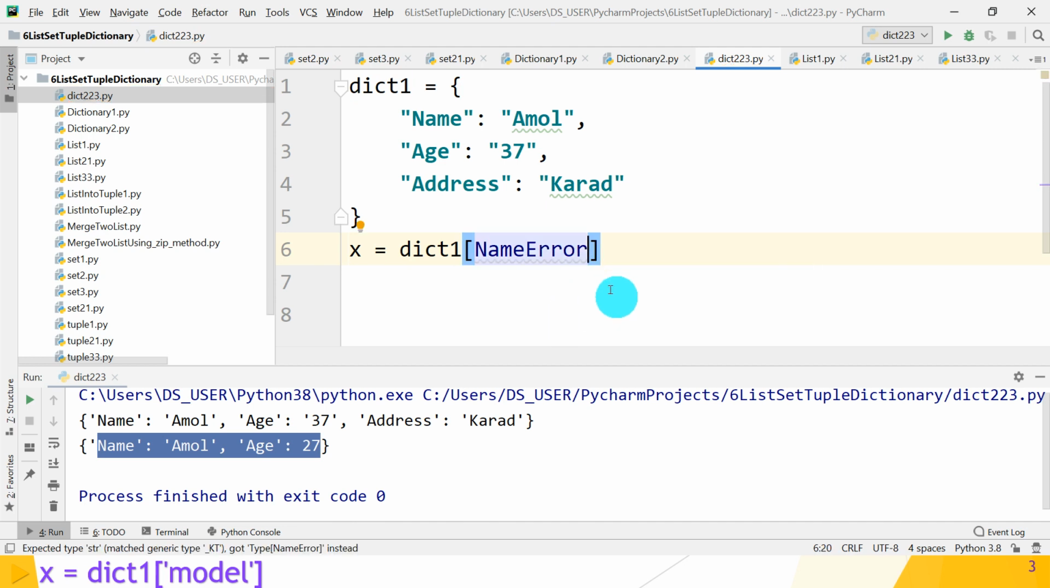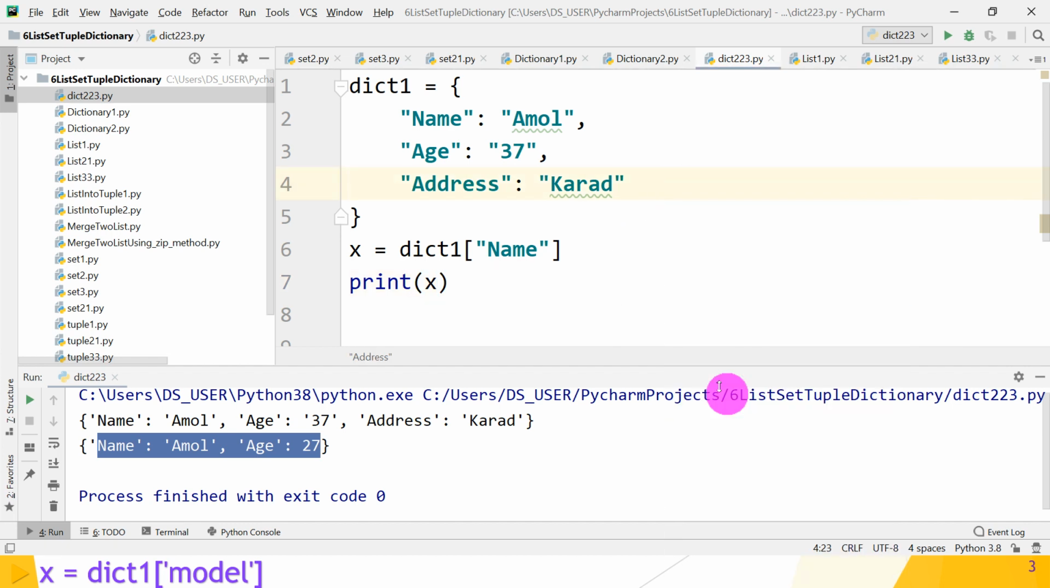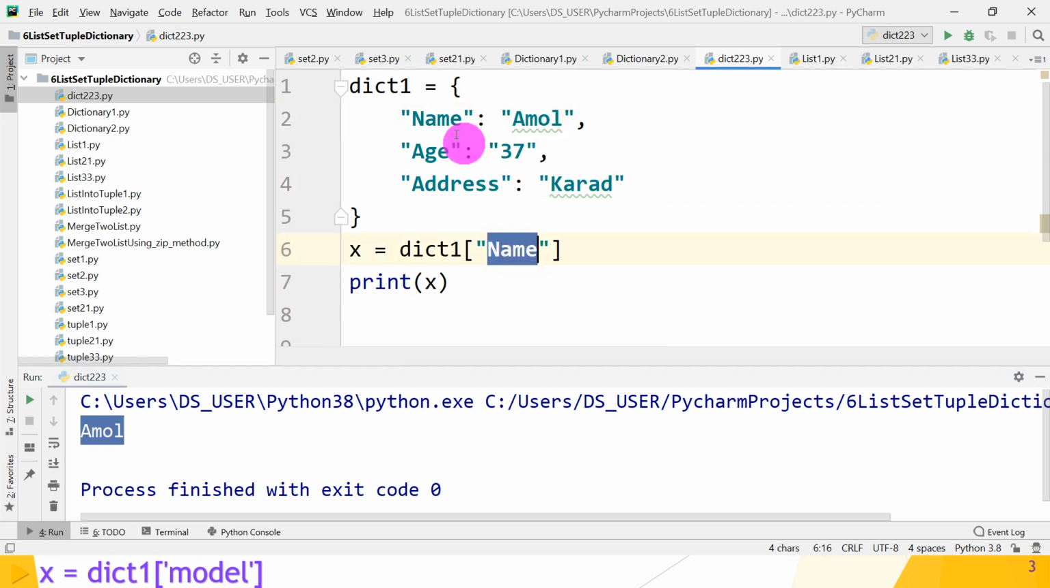Okay, so name, which is inside the double quotes. Now print x. Great. So after printing x, what does it give you? It gives you Amol as its value. So name is a key and its value is displayed. That means dict1 name gives you its value in the x variable.